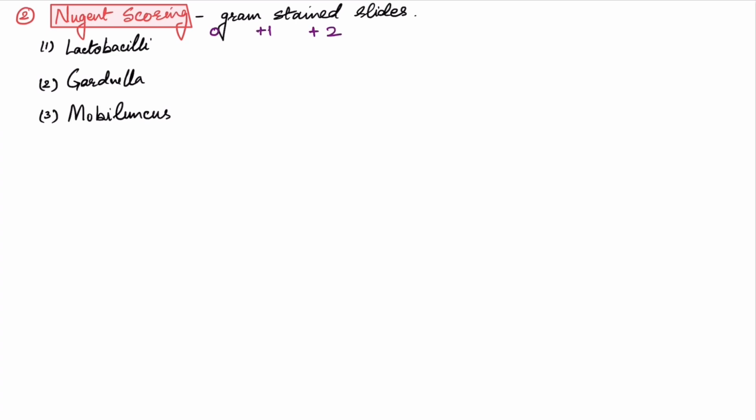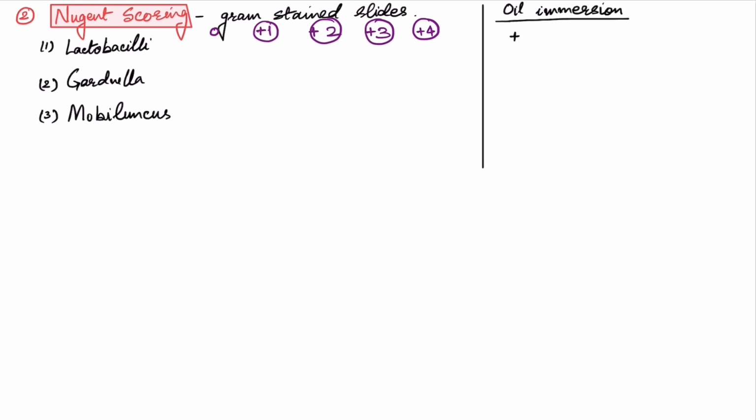Apart from Amsel's criteria, there are some scoring systems, one of which is Nugent scoring. Here we take the gram stained vaginal smears and we count each bacteria, Lactobacilli, Gardnerella and Mobiluncus. So we'll count each bacteria under oil immersion field and we score them. Per field, if it is less than 1, score will be +1. If it is 1 to 5, +2. +3 if it is 6 to 30 and +4 if it is more than 30. We will understand with an example.